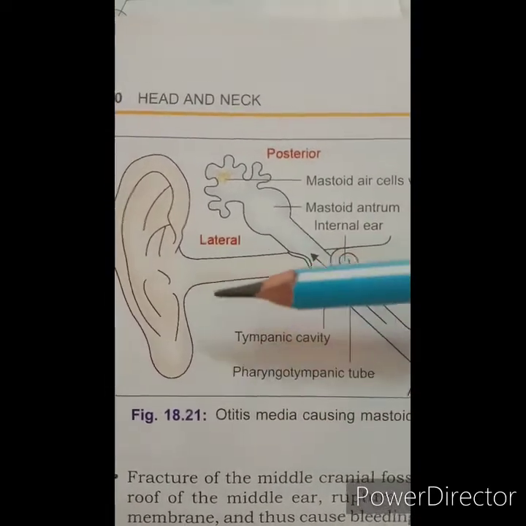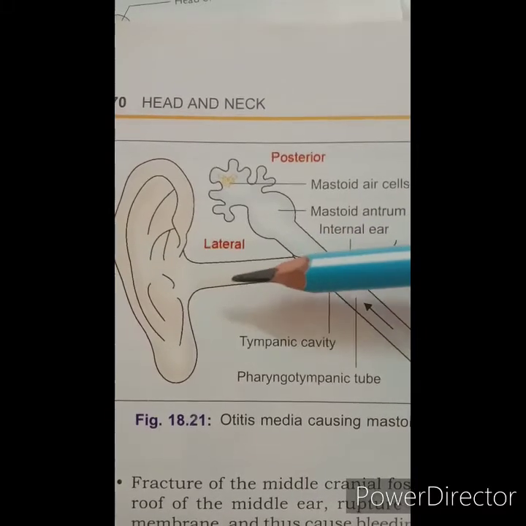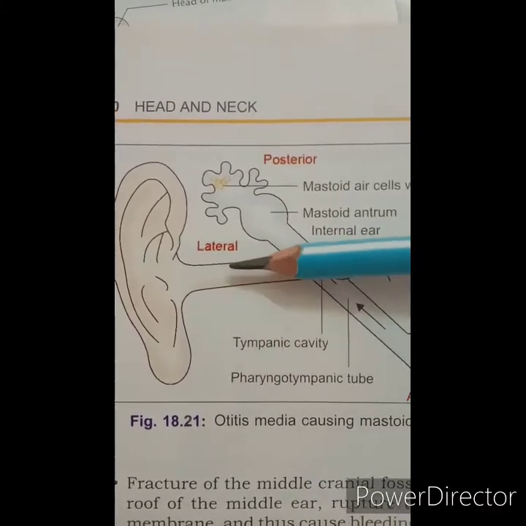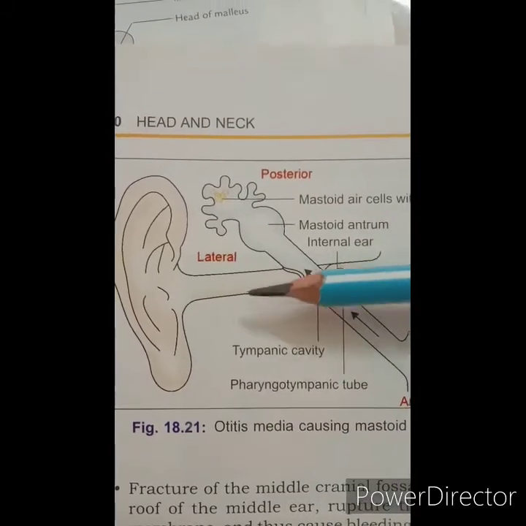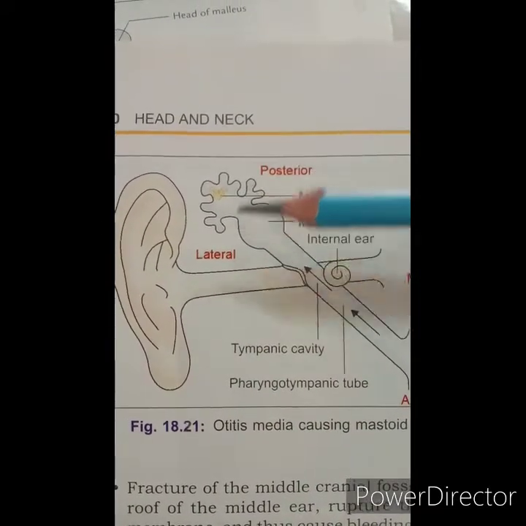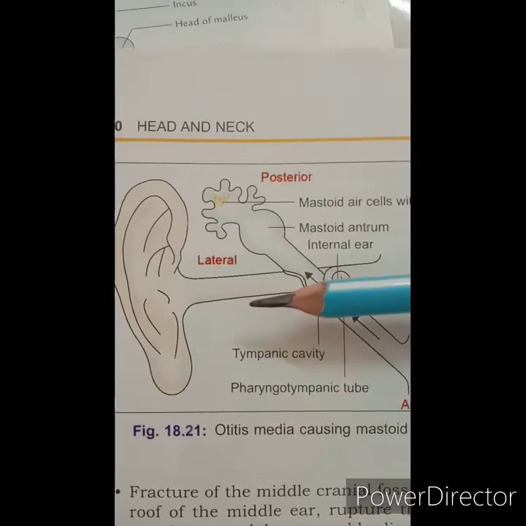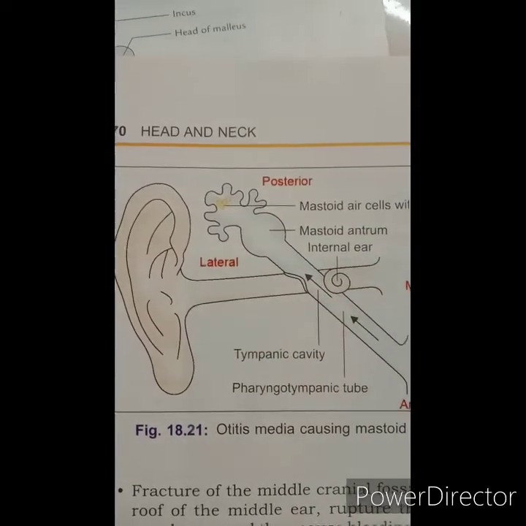Then the nerve supply: the roof and the anterior wall are supplied by the auriculotemporal nerve, and the floor and the posterior wall are supplied by the auricular branch of the vagus nerve.